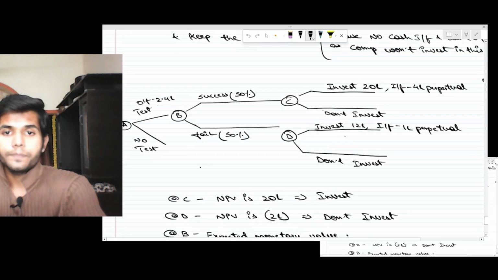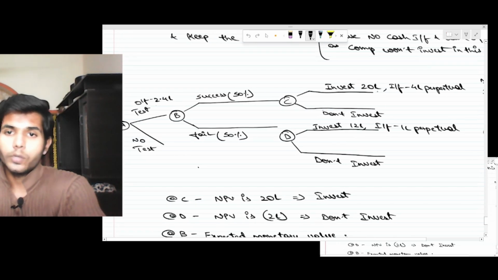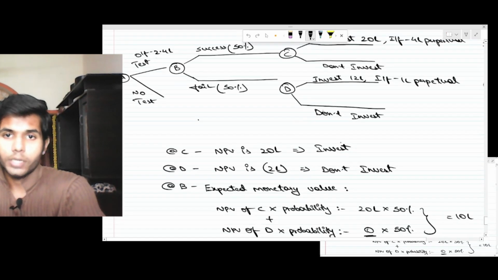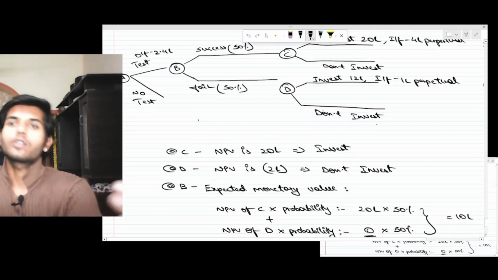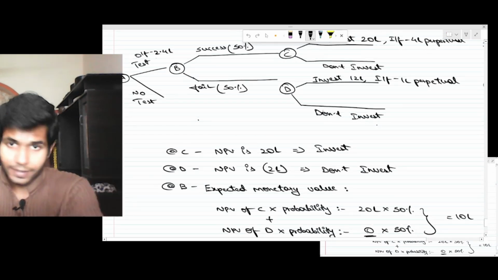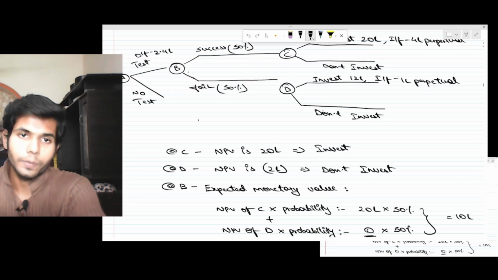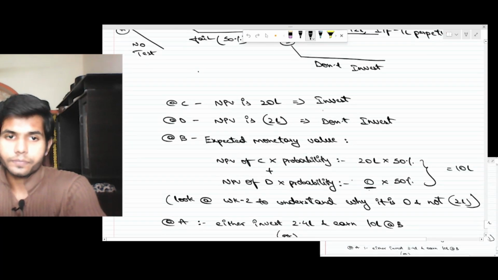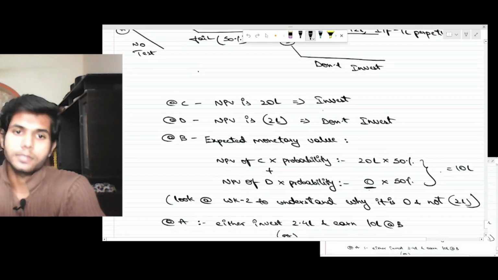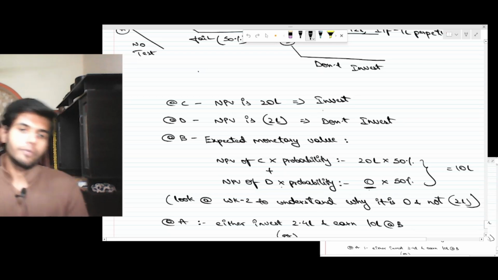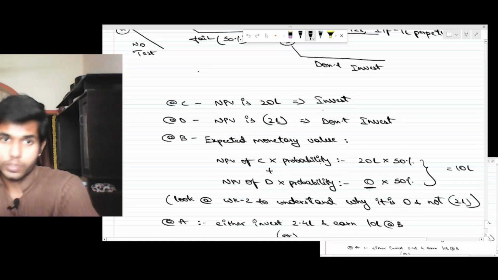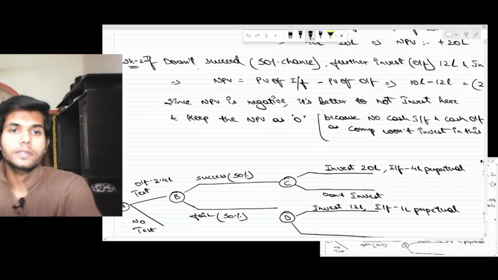So at point C, what is the NPV? 20 lakh. At point D, NPV is minus 2 lakh, so you will not be investing. So let's consider NPV to be 0. At point B, since at point C NPV is 20 into 50 percent, and here NPV 0 into 50 percent, at B NPV is 10 lakh. At B, NPV is 10 lakh, because NPV at C into probability is 20 lakh into 50%, NPV at D into probability is 0 into 50%. Look at working 2 to understand why it is 0 and not minus 2 lakh. The same thing, why will you invest?